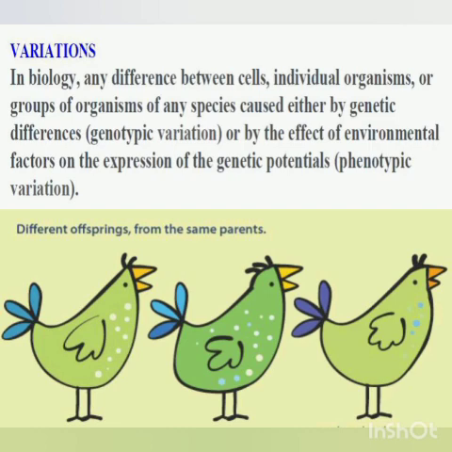So variations in biology means any difference between cells. Suppose there are many cells, and they are exactly similar to each other, and let us say all the cells are blue in color. Now out of so many cells, if one cell develops a different color, we say variations are there. So variations mean simply changes. In biology, any difference between cells, individual organisms, or groups of organisms of any species, caused either by genetic differences or by the effect of environment on the expression of genetic potentials, is called variation.